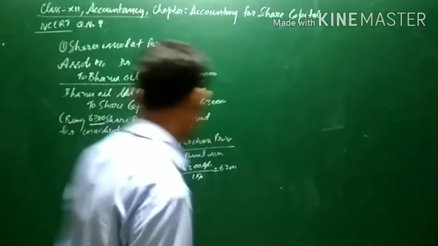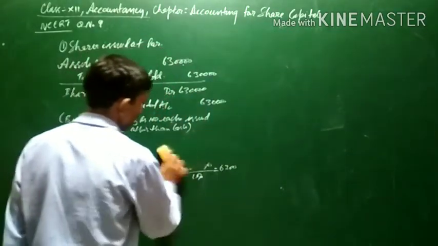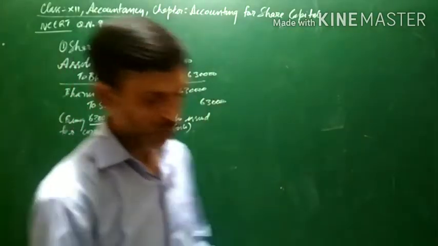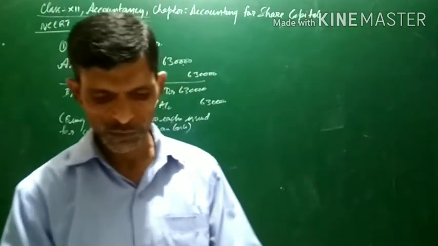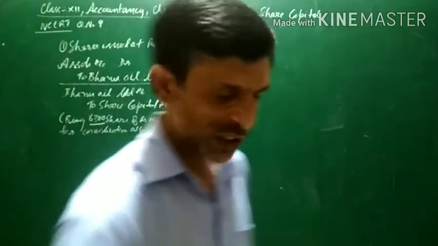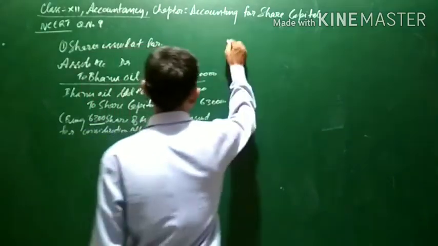Now let us see the second option, when the shares are issued at a discount of 10%. This is the second condition.